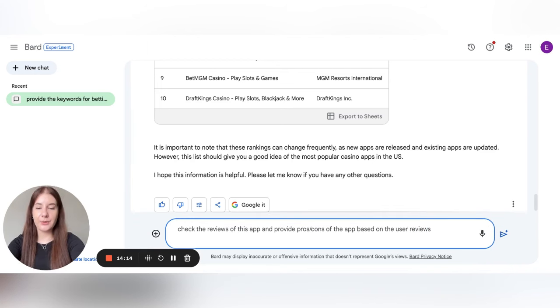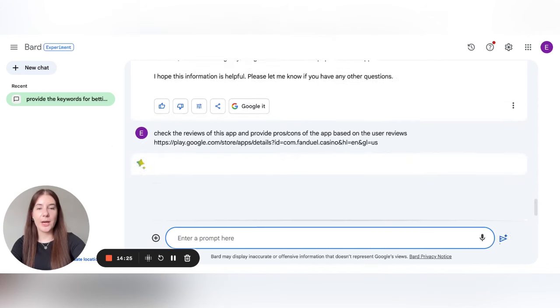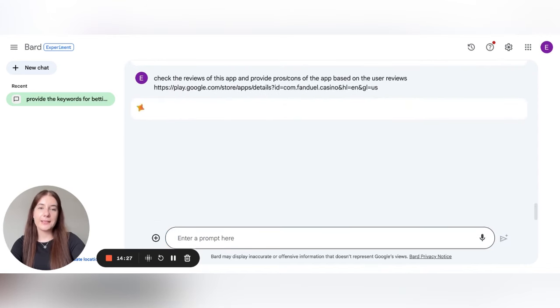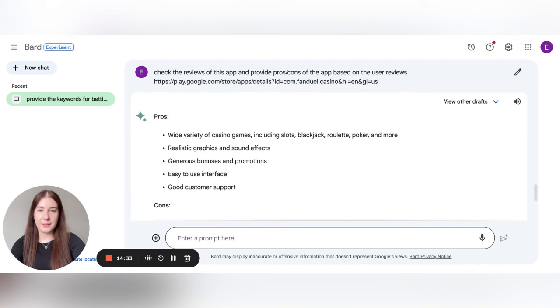And we do not put in the copied reviews, we just put the application link. Before, we had checked some reviews and knew some details about the application according to the user feedback. Let's see if the response provided by Bard will be approximately the same.